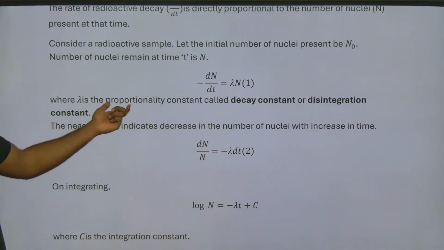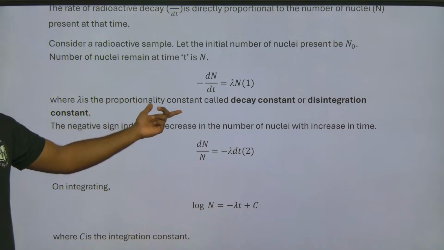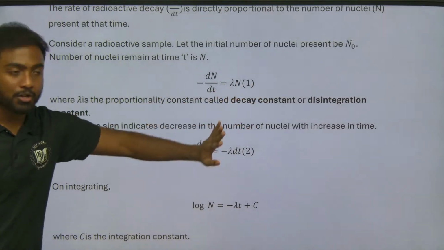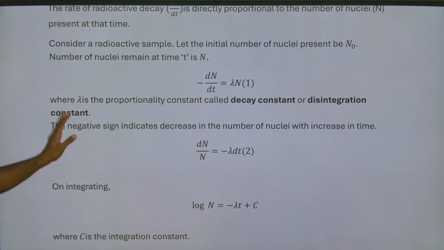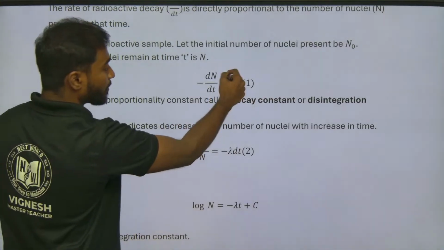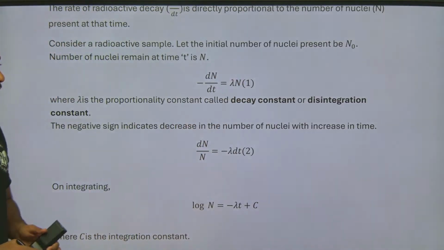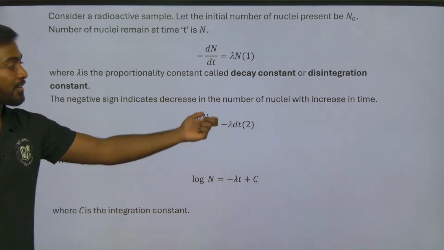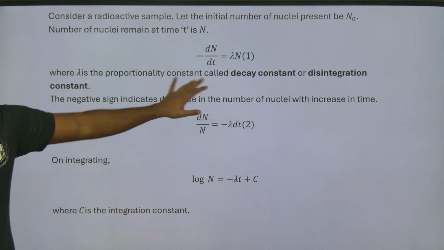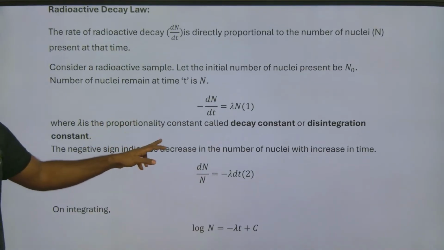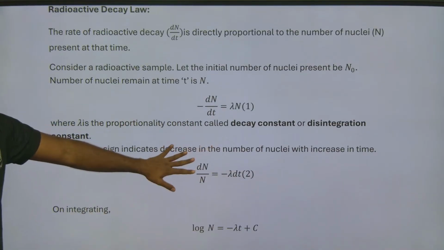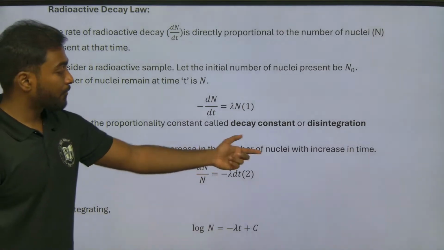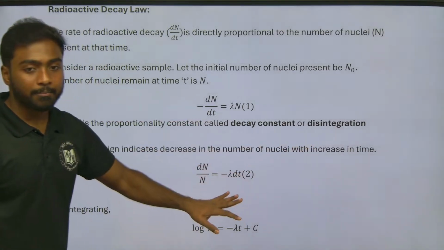Here lambda is the proportionality constant, called the decay constant or disintegration constant. So the negative sign indicates the decrease in the number of nuclei with increase in time. When time increases, the number of nuclei decreases.